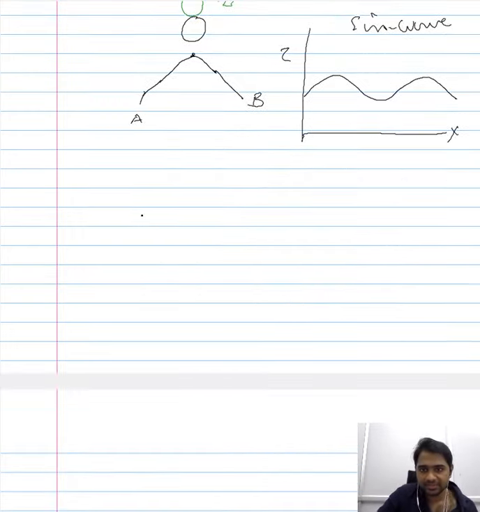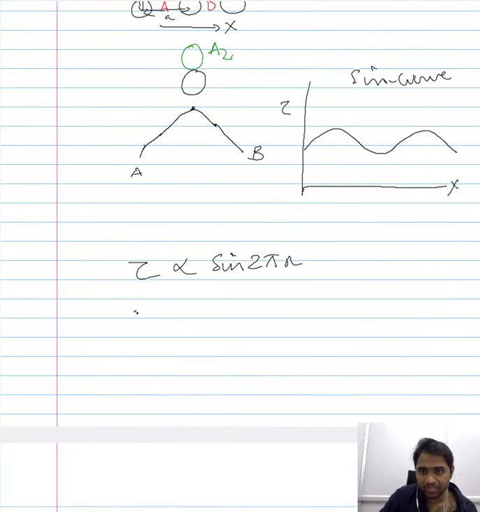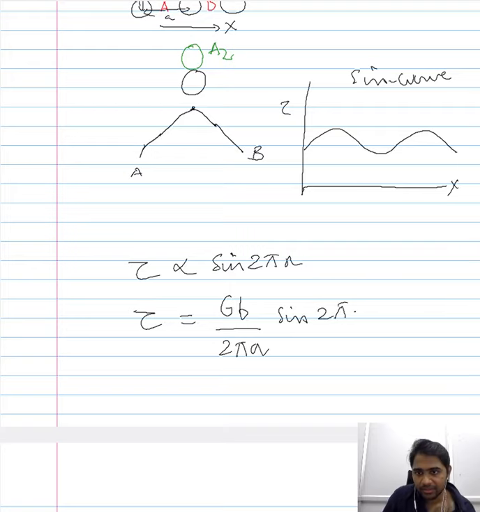So the stress that is required is proportional to the sine curve. So this is expressed as 2 pi x, and x is the spatial position. Now if you assume the distance between the atoms as A and the distance between the layers of atoms as B, then the shear stress that is required to bring about the plastic deformation is expressed as G B by 2 pi A sine 2 pi x by B.